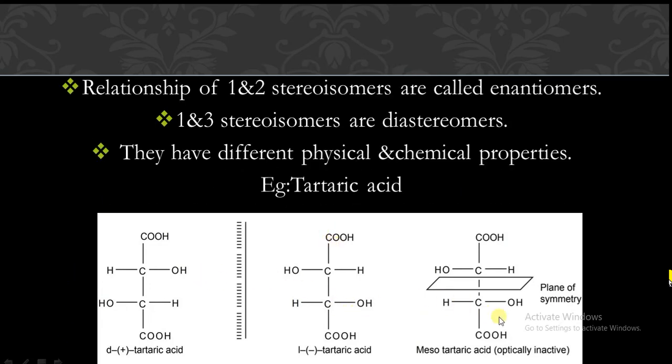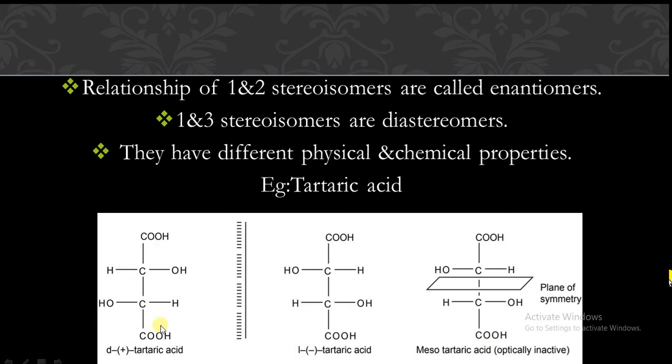See here, this is the example for diastereomerism. The example is tartaric acid, which is the basic example to understand the diastereomerism phenomenon. This is D-tartaric acid and L-tartaric acid, and this is mesotartaric acid. First structure, second structure and third structure. First structure and second structure stereoisomers are acting as enantiomers because they are non-superimposable mirror images. But if we compare one single compound, if we cut here, it is non-mirror image and non-superimposable stereoisomers.